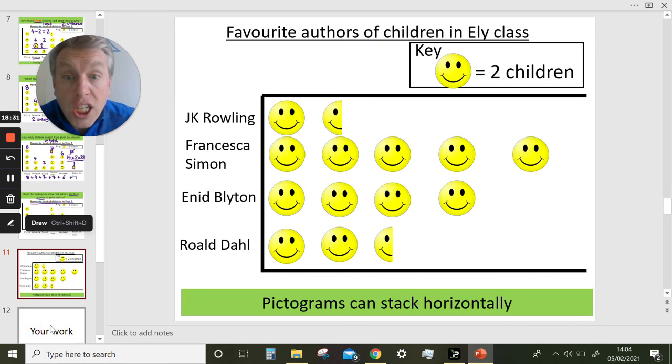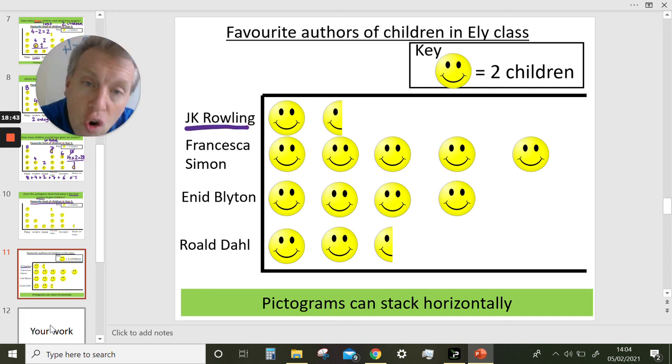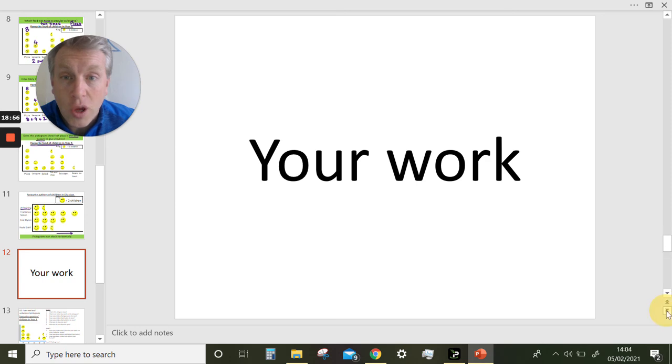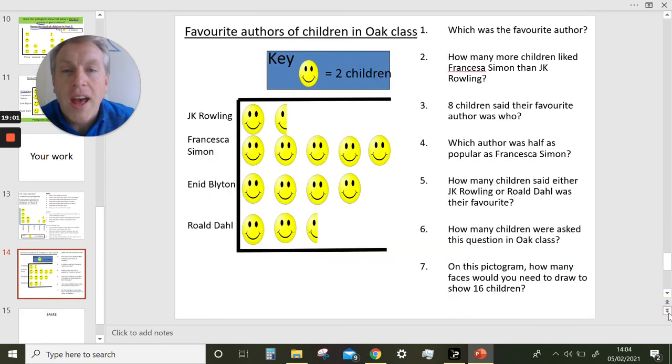So, I'll just quickly show you that pictograms can also go not vertically but horizontally. So here, for J.K. Rowling, we're counting across, horizontally, meaning going straight across. I've given you 2 pictograms to answer questions on your work. One about the favourite sports of children in Year 3, and another one about favourite authors of children in Oak class. And I hope that you enjoy this.